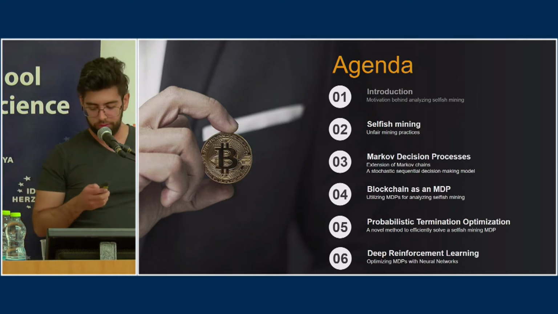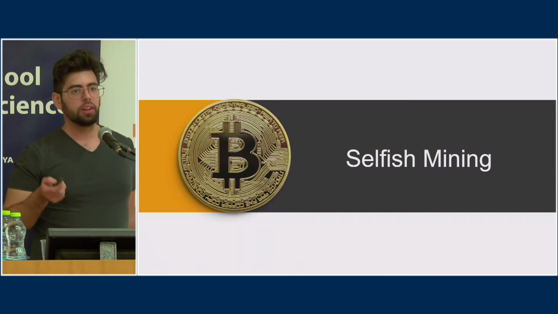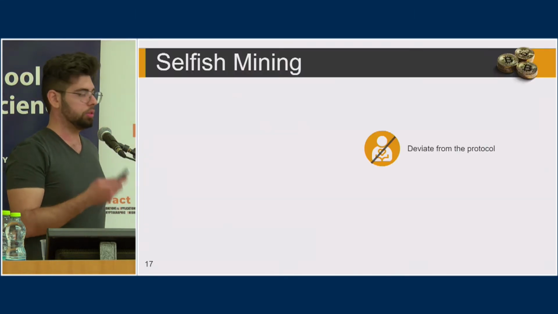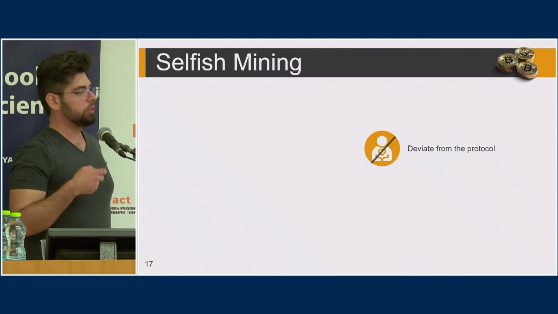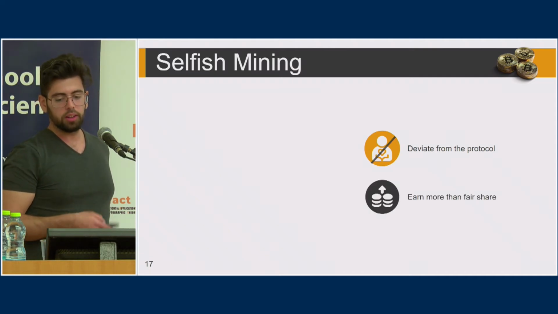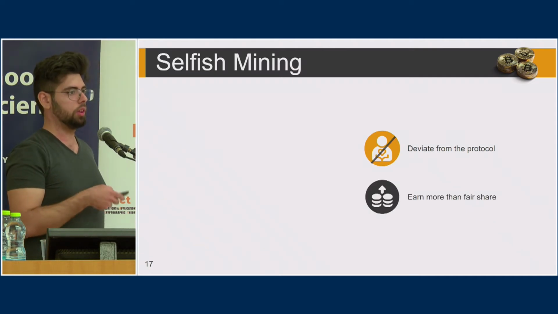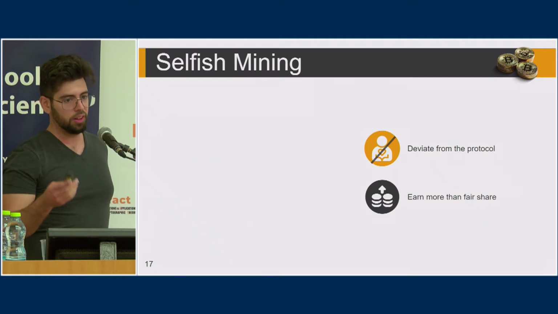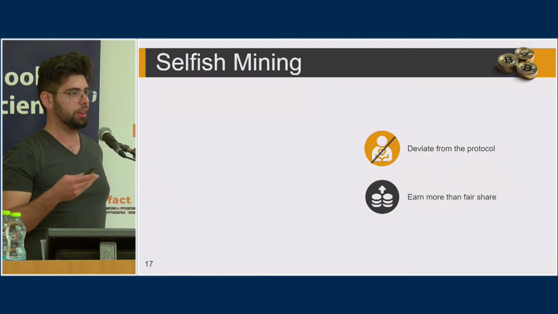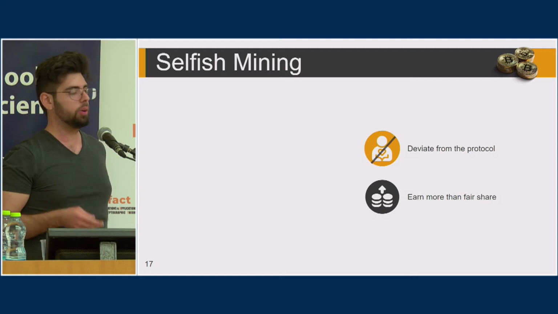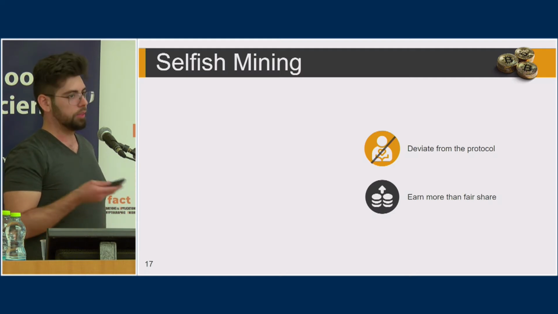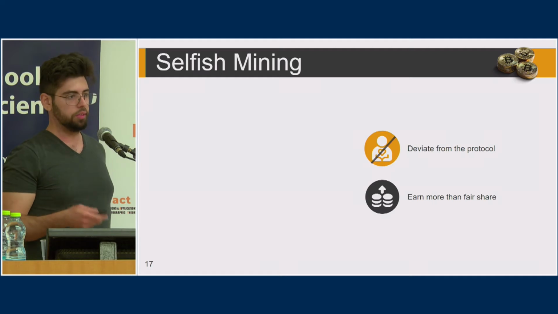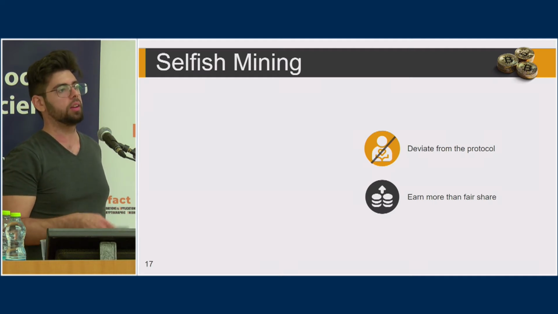Okay, so let's start with selfish mining. Essentially, this is some form of strategy which a miner can choose by deviating from the protocol and gaining more rewards, more than her fair share. In Bitcoin, usually, if a miner has 30% of the network, 30% of the hash power, she can gain 30% of the rewards, but sometimes selfish mining is possible and it allows the miner to gain more.